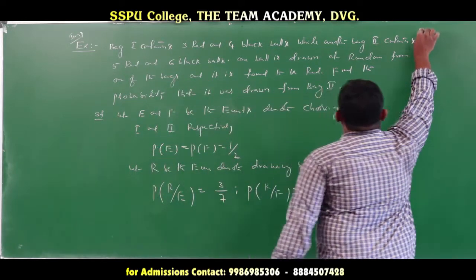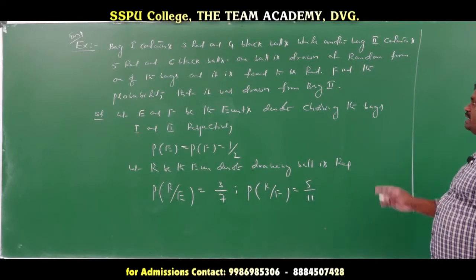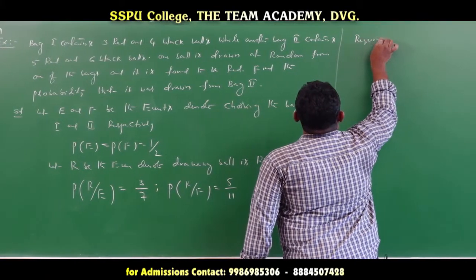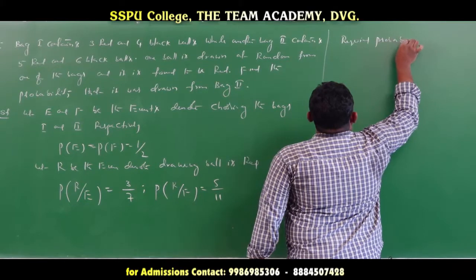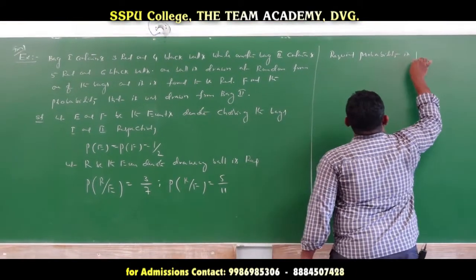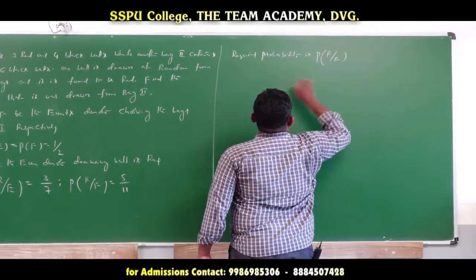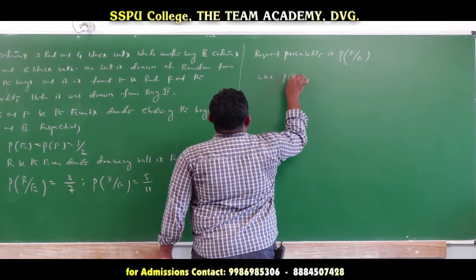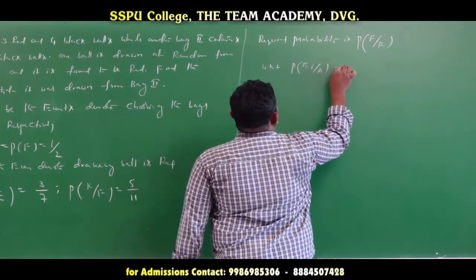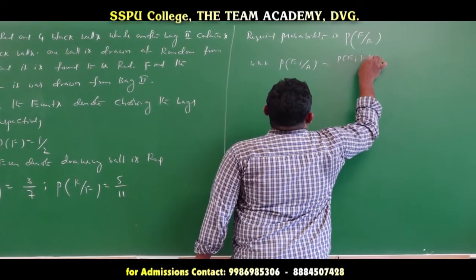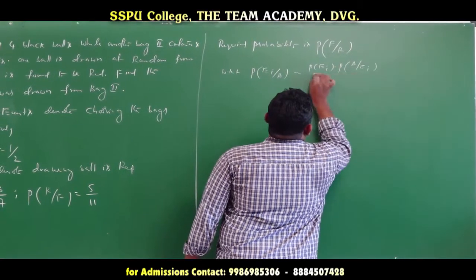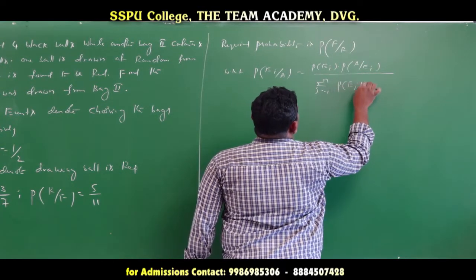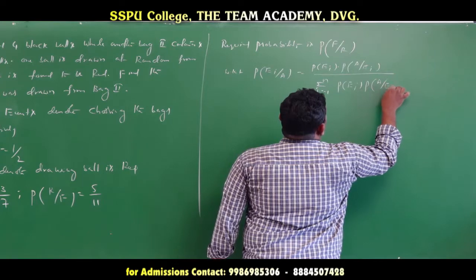Actually what did we find out here? The required probability. Now if you want to find the probability that the red ball was from bag 2, the required probability is probability of F given R. Now we know the Bayes theorem: probability of Ei given A is equal to probability of Ei into probability of A given Ei, divided by sigma j equal to 1 to n of probability of Ej into probability of A given Ej.